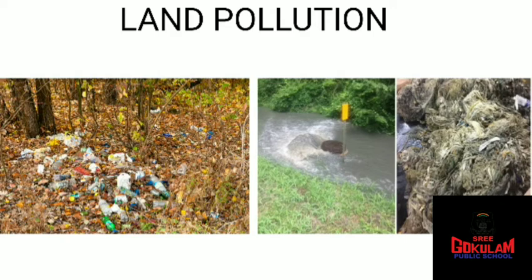So the first cause of land pollution is piling up of garbage and human waste. So what do you mean by garbage? Yes, waste itself, isn't it?